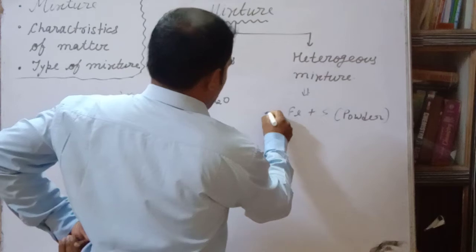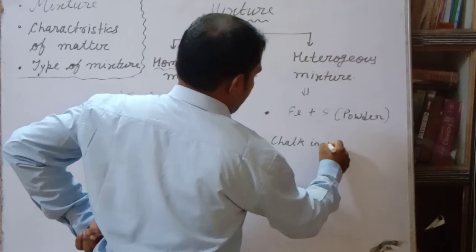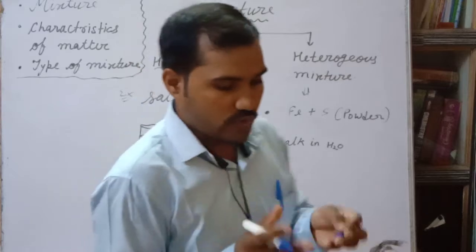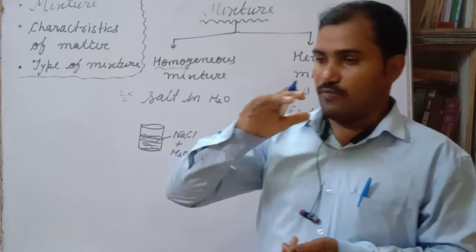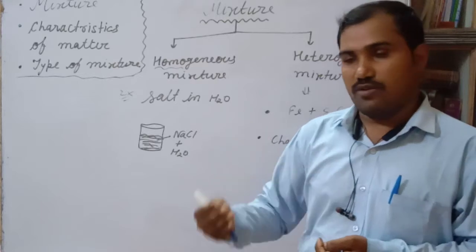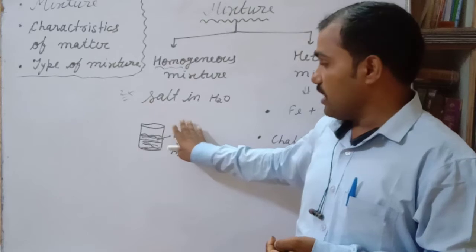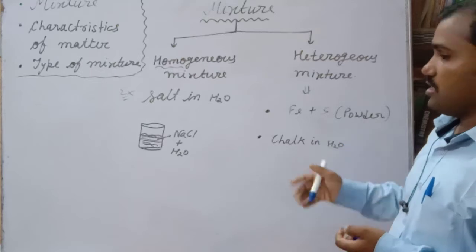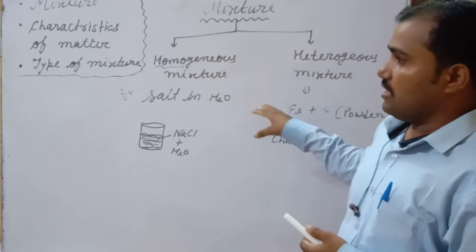Similarly, chalk in water. When you keep the solution for some time, the chalk particles settle down and the water is on the upper layer. So chalk in water is an example of a heterogeneous mixture. In a homogeneous solution, the components are the same throughout; in a heterogeneous mixture, they are not the same throughout.